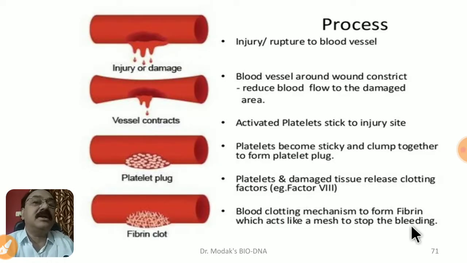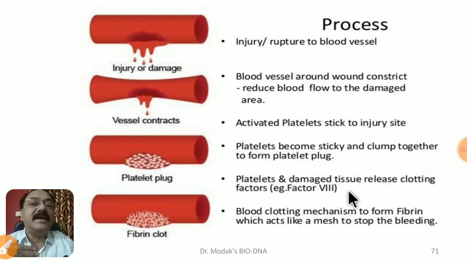This is the diagram where we can see the process when injury or rupture occurs to the blood vessel. As a result, blood vessels around the wound constrict. Constriction takes place so that the blood flow is reduced in the damaged area. Then it activates the platelets to stick to the injury site. Yes, so many platelets get stuck to that particular area. Then platelets become sticky and clump together to form a platelet plug.